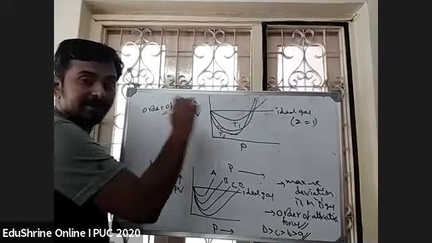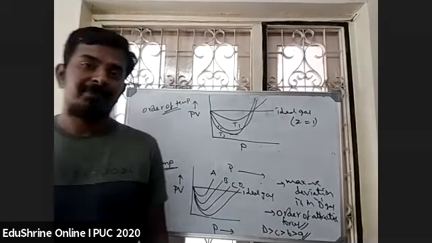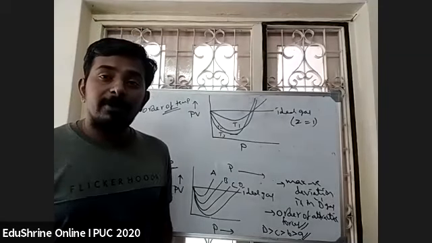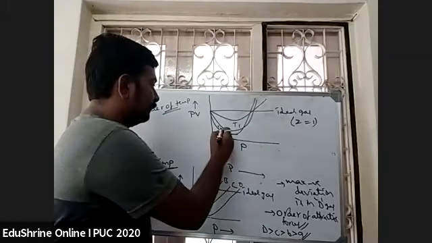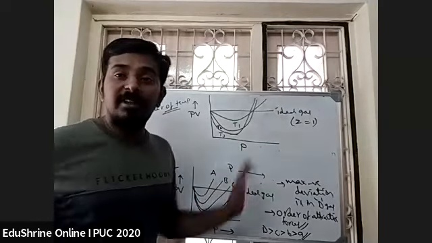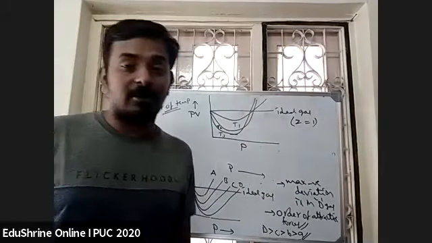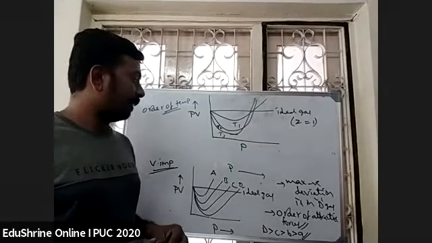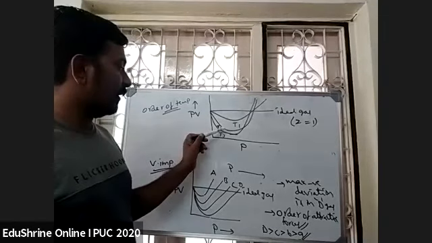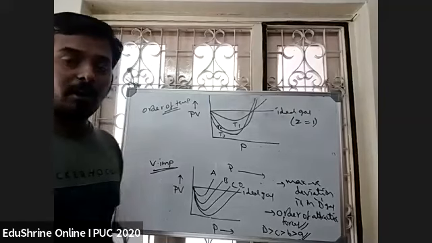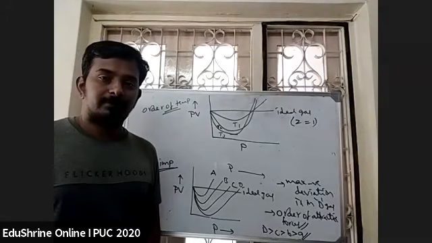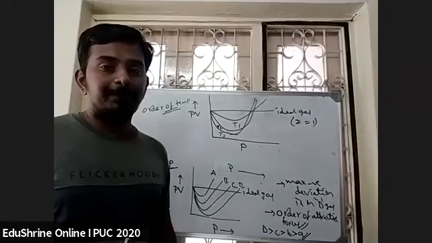Think carefully and answer. Which will be the higher temperature, T1, T2 or T3? From this I come to know to what extent you have understood the concept. Think carefully.